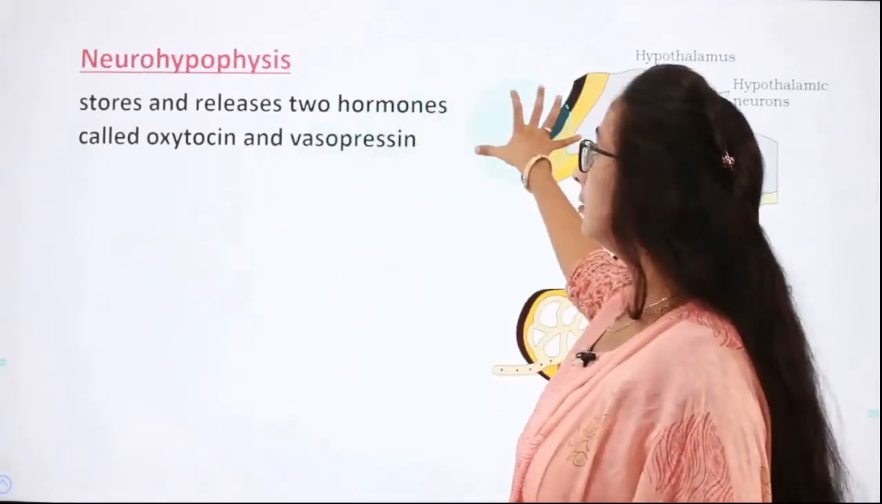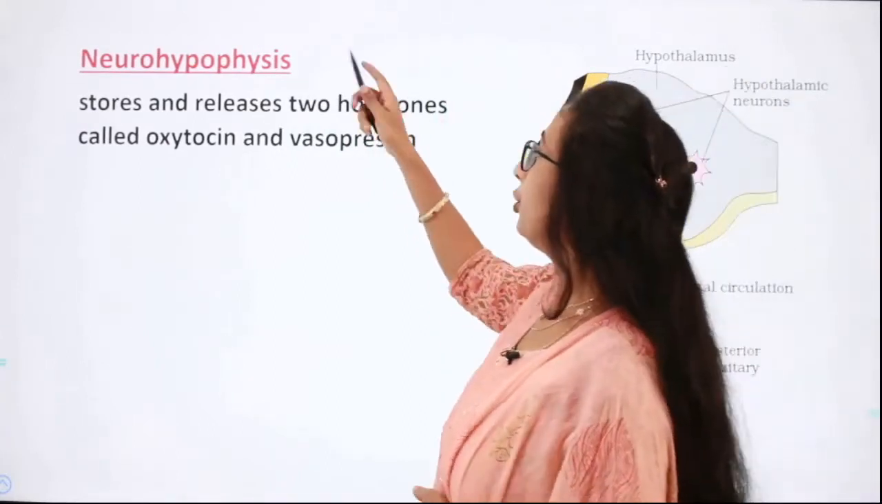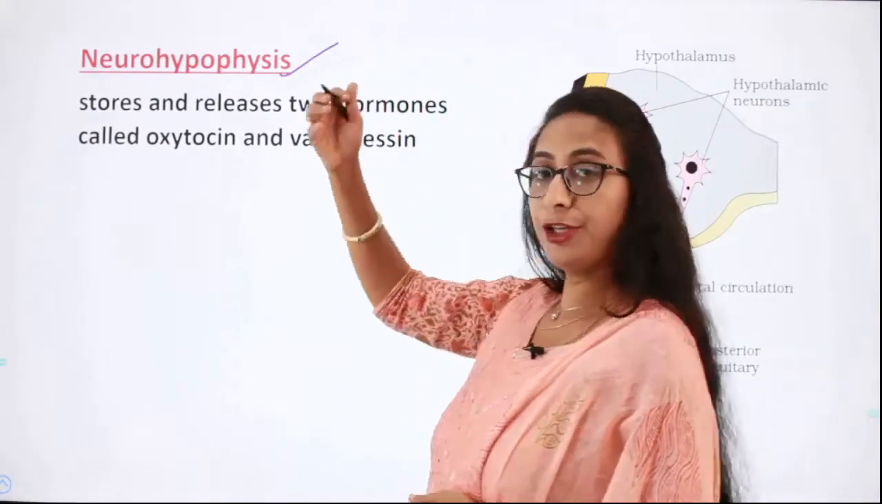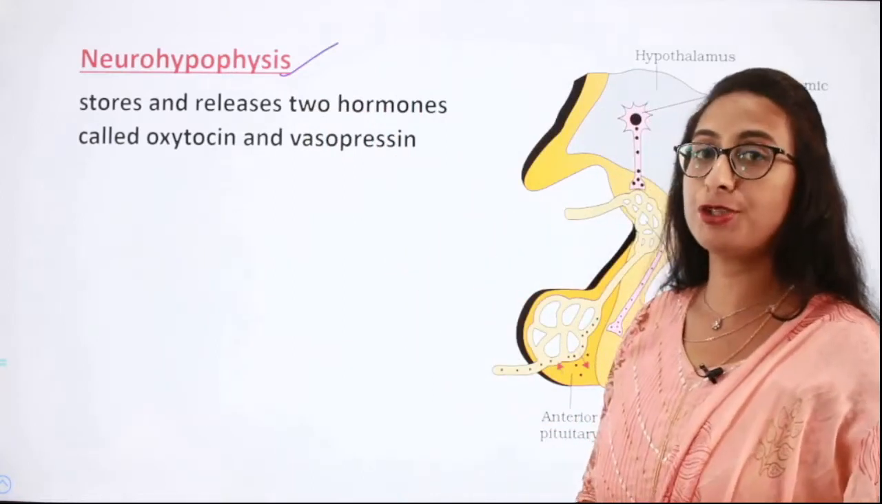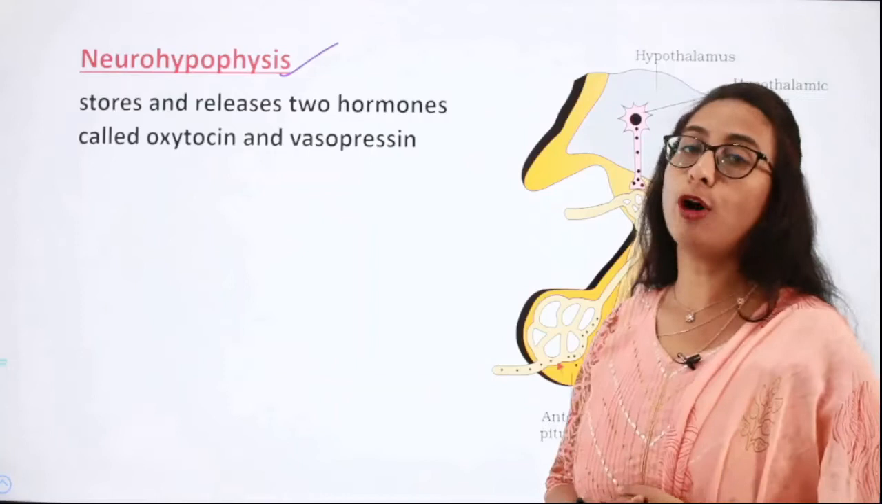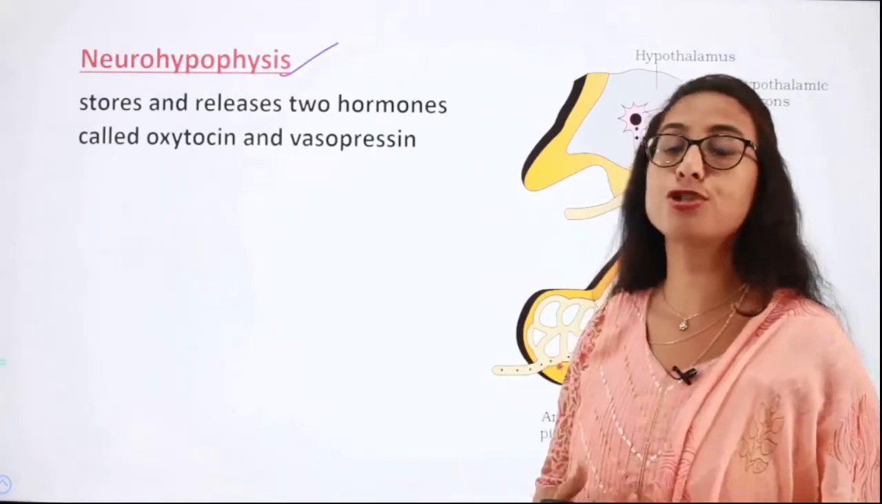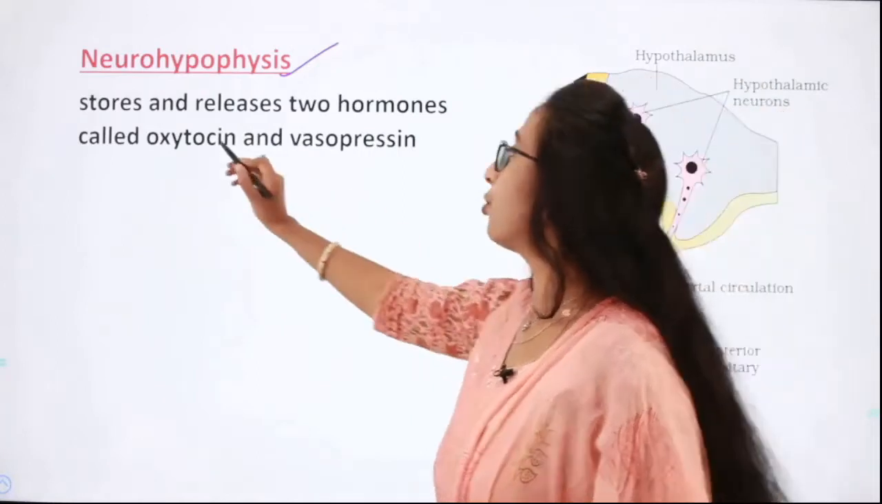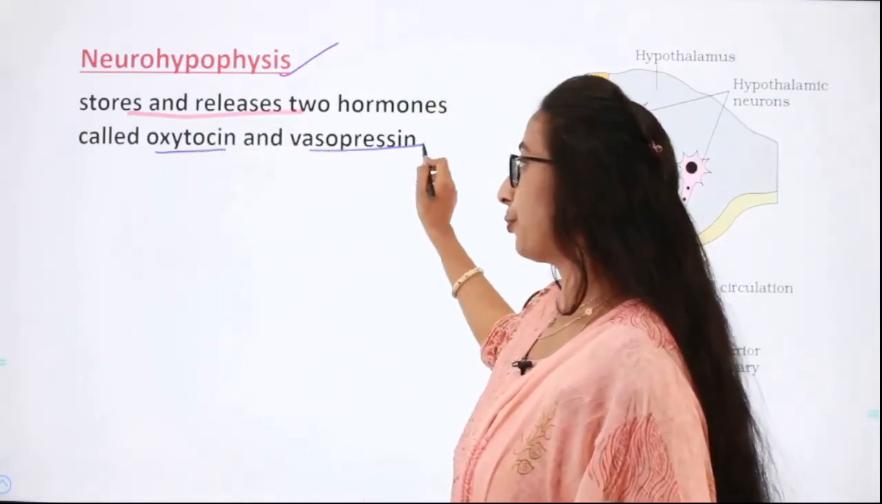Next is the posterior lobe of pituitary, which is also called as neurohypophysis. As I already told you, neurohypophysis, or the posterior lobe of the pituitary gland, does not synthesize any hormones on its own. It only stores and releases two hormones called as oxytocin and vasopressin.